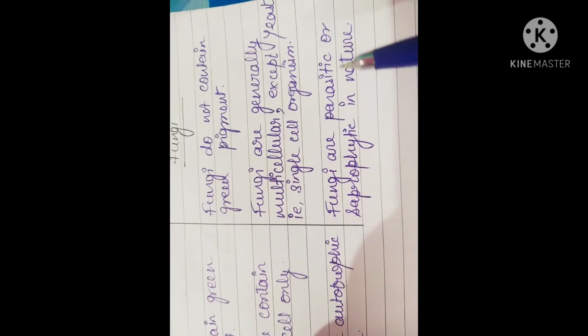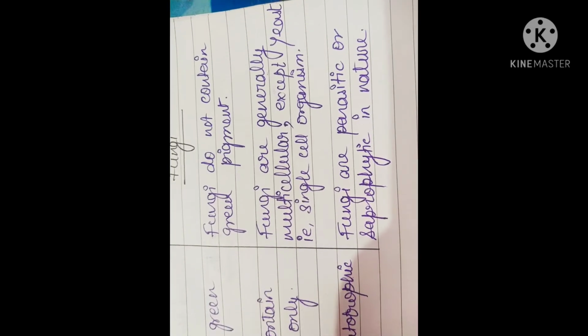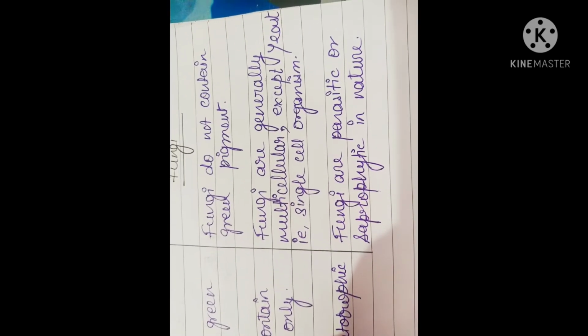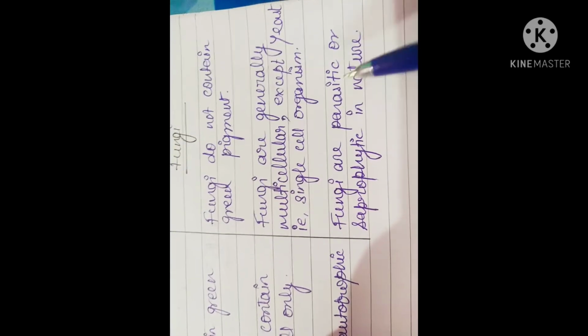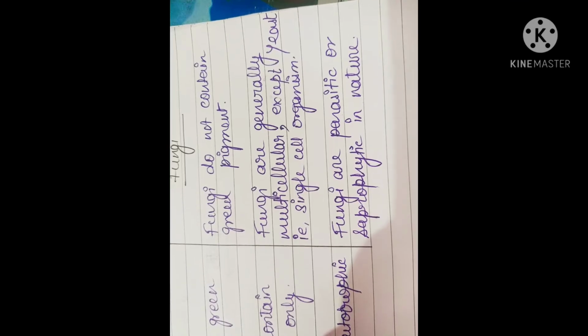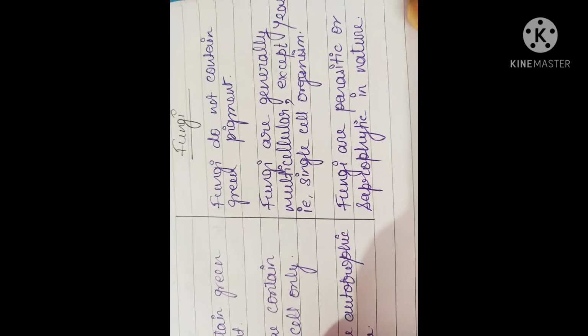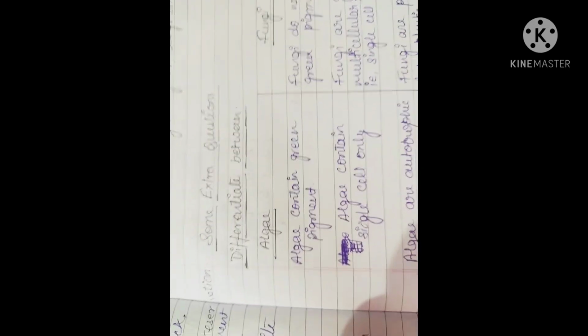Parasitic means they take their food from other plants' bodies, or other animals' bodies. Saprophytic means they take nourishment from dead plants.